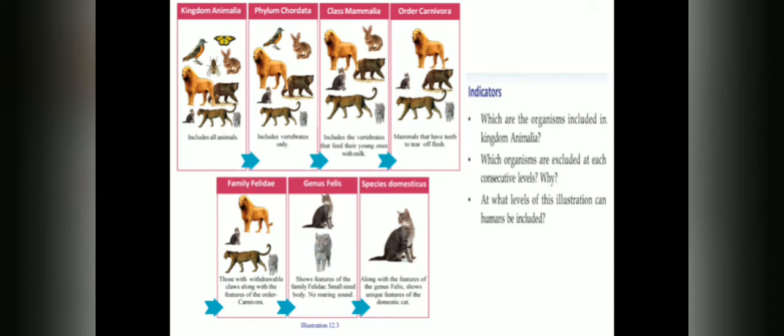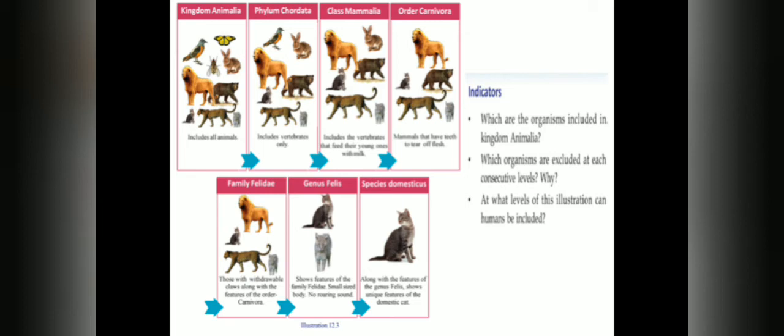But within that family, the genus Felis is small sized and they do not produce any roaring sound. So, which animals are excluded in genus Felis? Yes, tiger and lion.